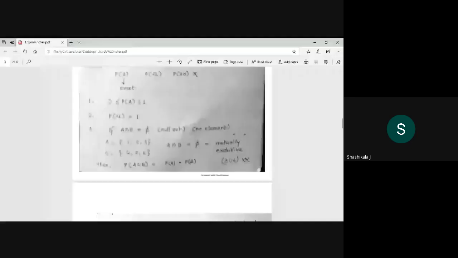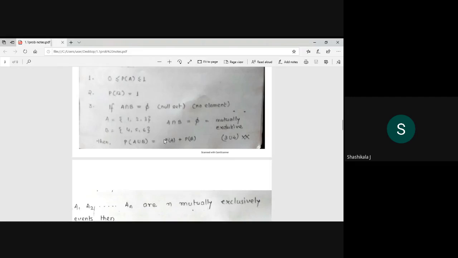Okay, what I suggest is, if you are not able to recall any axiom in the exam, what you can do is take an example, just an example like this, and apply your rules. If it is A common B, then what is the probability of A union B? If it is not mutually exclusive events, then you take an element such that one element should be this one, and then find the probability of A union B. So then it will be easy for you to do this.